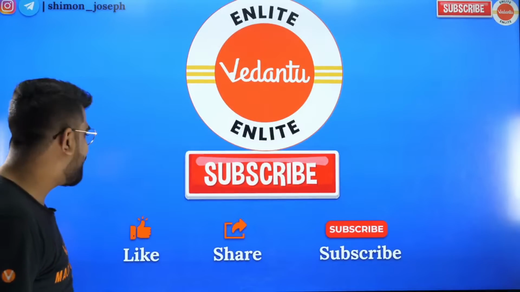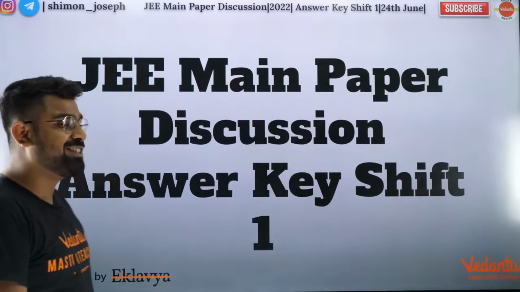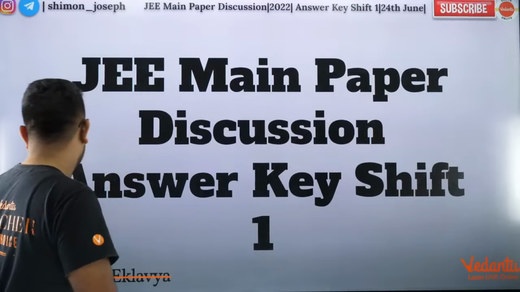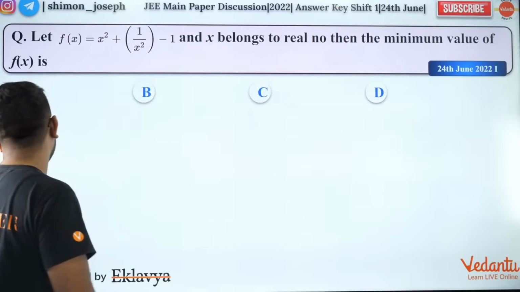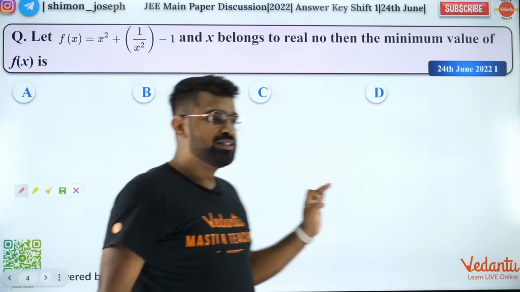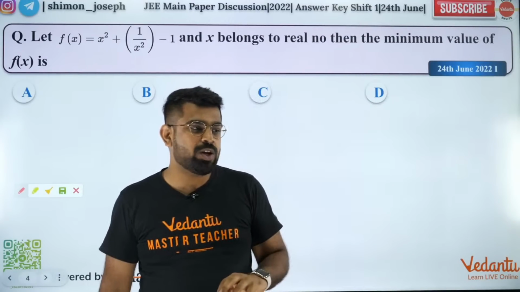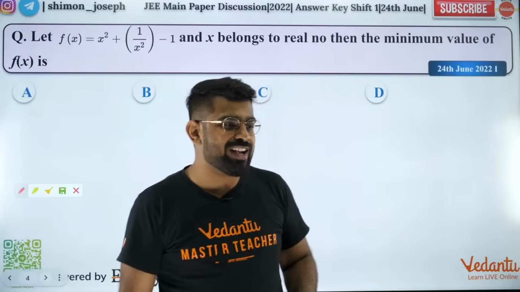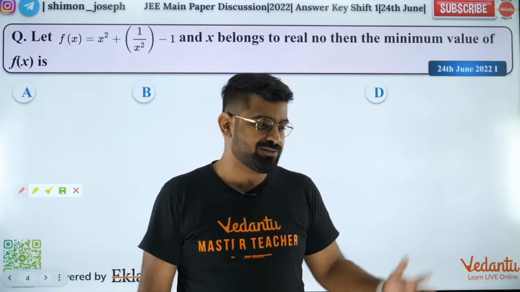Okay, sir, the paper was really good. Yes, guys, math paper was really good. Let's try to solve it together. This is the very first question. So let f of x be equal to x square plus 1 by x square.